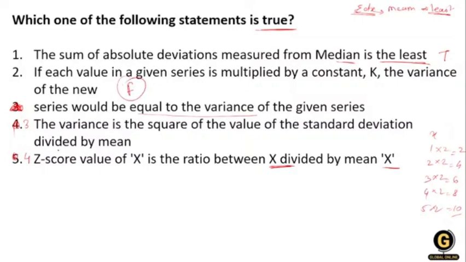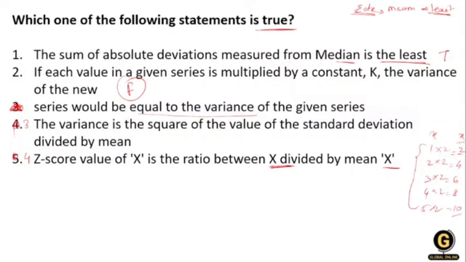I'm repeating this statement: if each value in the given series is multiplied by the constant k, that means this series is given, I multiply with 2. The variance of the new series, 2, 4, 6, 8, 10, would be equal to the variance of the given series. When we take the variance of the given series and this new series, they are different, so how will it be equal?